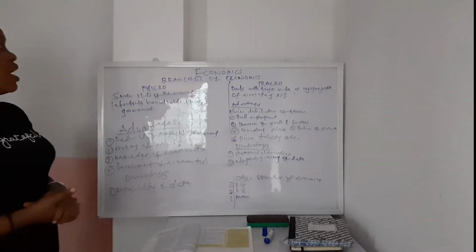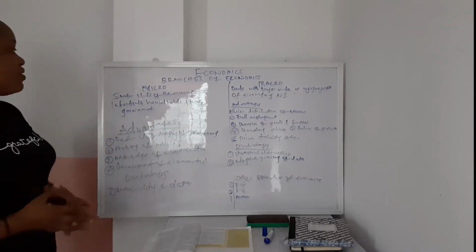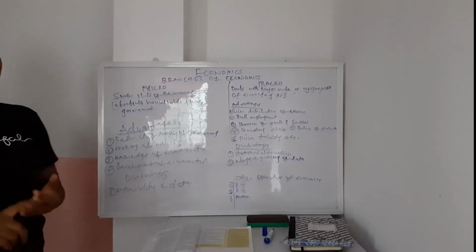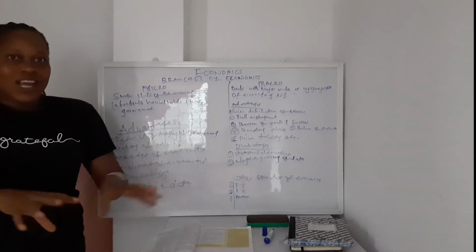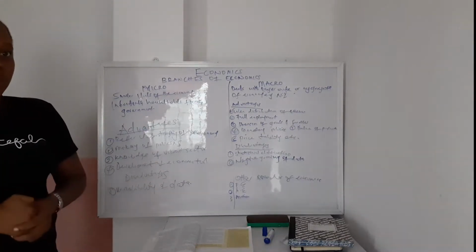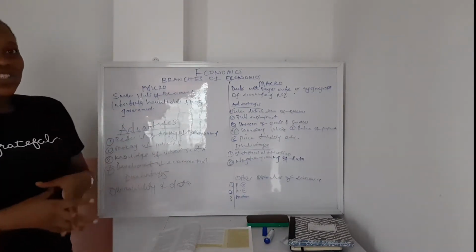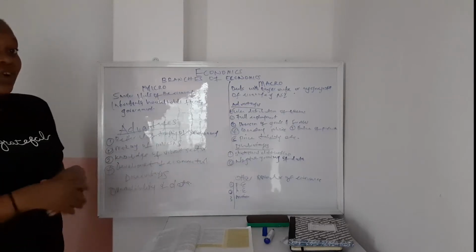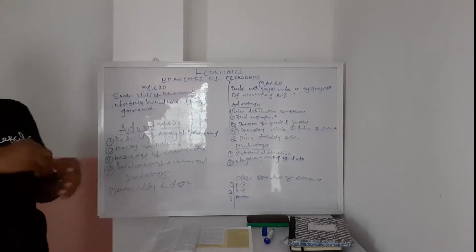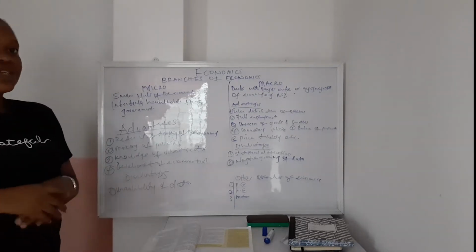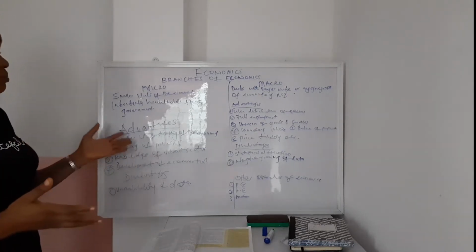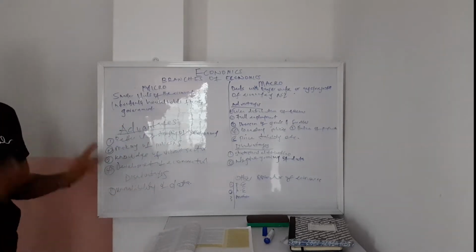First and foremost, microeconomics means smaller units of the economy, which involves the individual, the household, the firm, and the government. These are the four smallest units of the micro aspect of the economy. What microeconomics does is ensure that the components of these units are used very well so that everything works fine as far as the economy is concerned. So we're looking at the advantages of microeconomics. What are the advantages? Why are they significant?